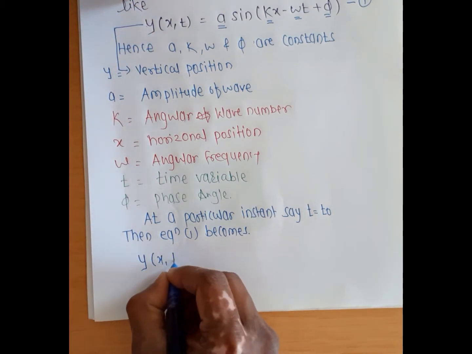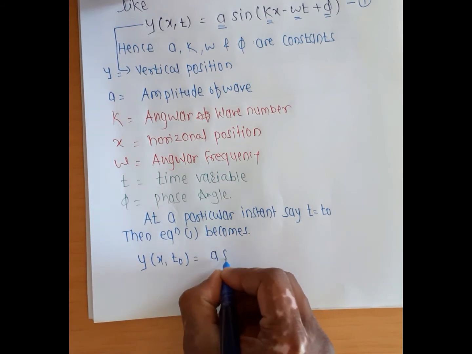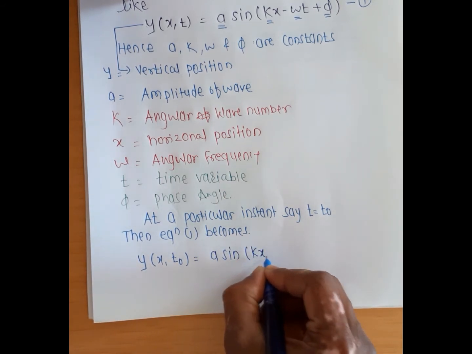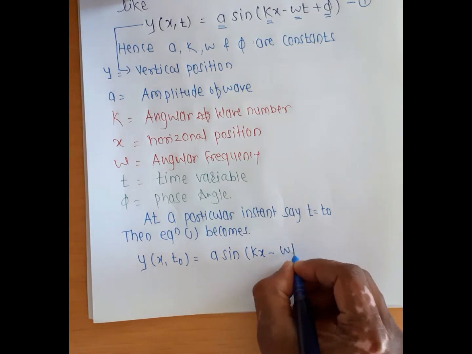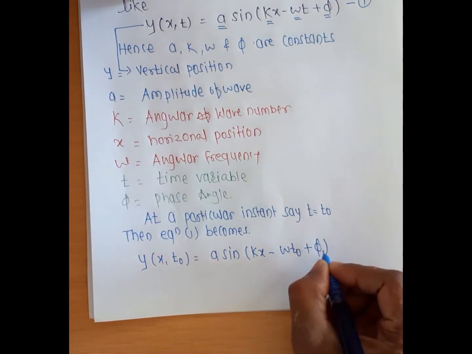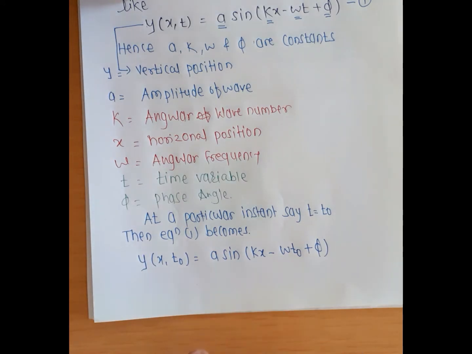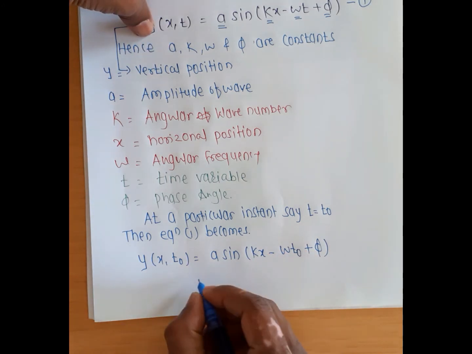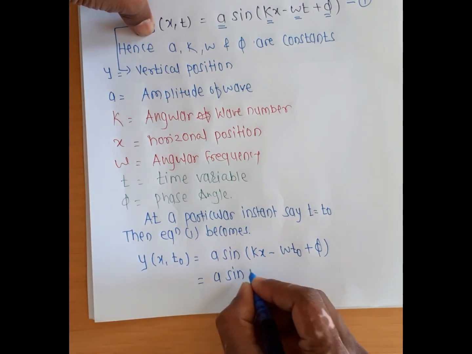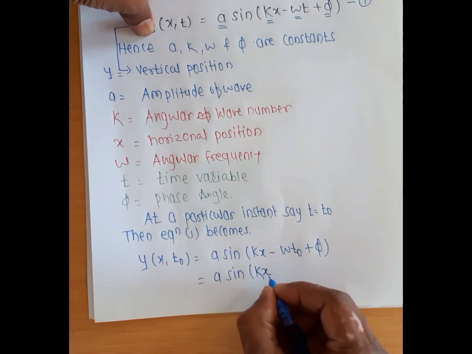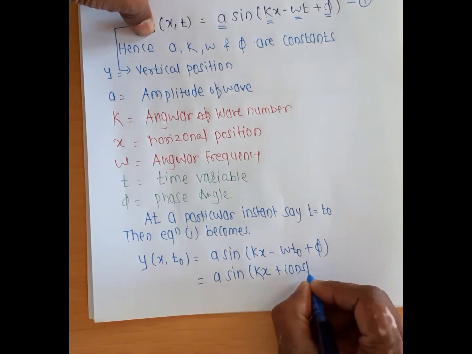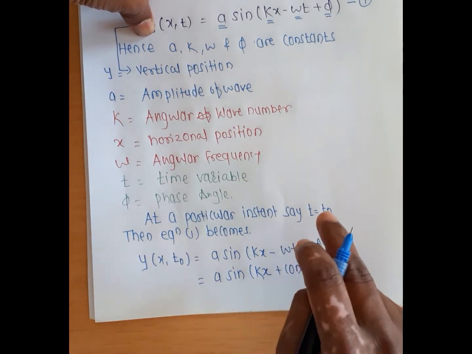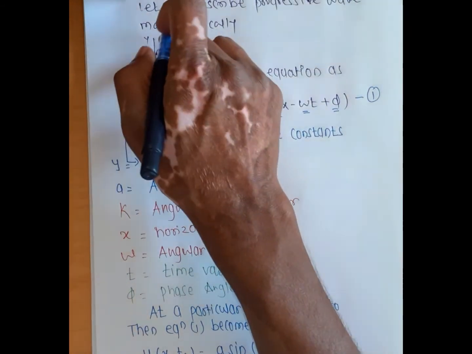y of x, t naught is equal to a sin(kx minus omega t naught plus phi). So this equation gives the position of the particles at any instant. According to this, all these variables are constant. That's why this equation is written as a sin(kx plus constant), because at any instant the position of that particle is constant.